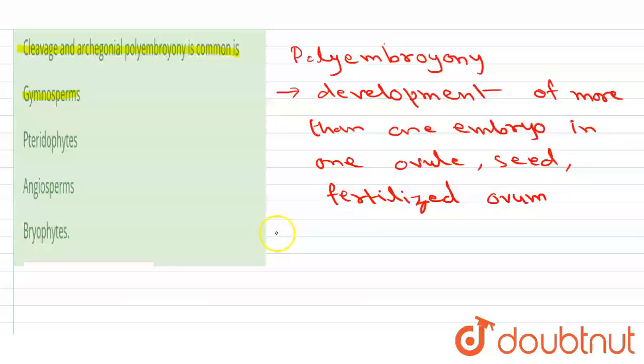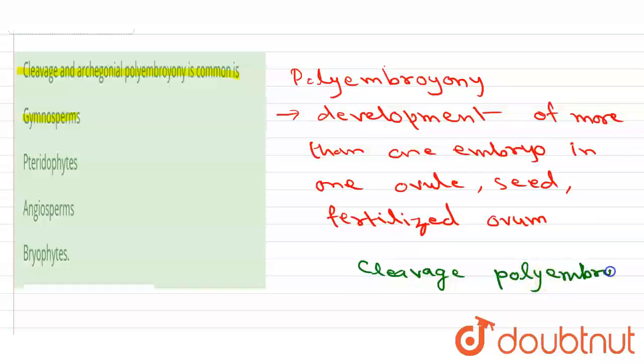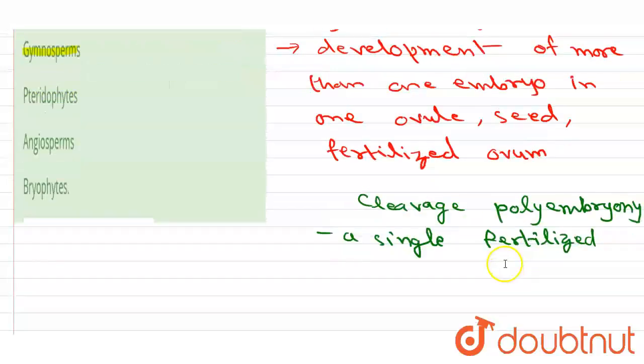In cleavage polyembryony, a single fertilized egg gives rise to a number of embryos.